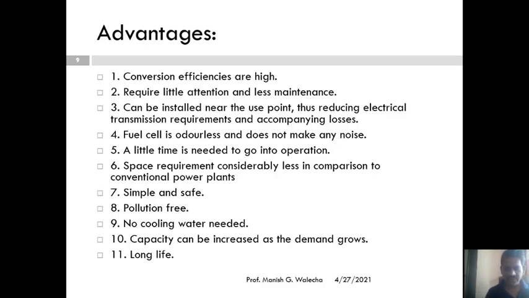So what are the advantages of these fuel cells? If you observe here, conversion efficiency is very high, they require very little attention and less maintenance, and can be installed near the use point, thus reducing electrical transmission requirements and losses. A fuel cell is odorless and does not make any noise.